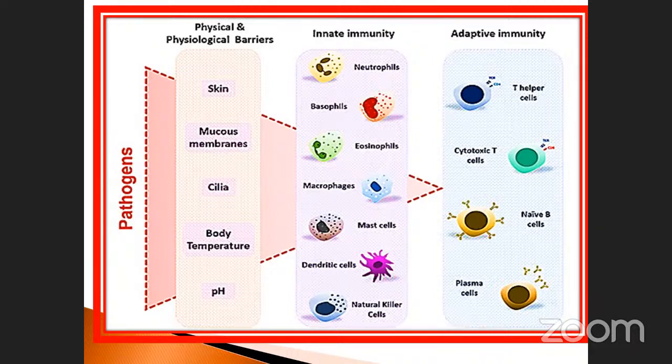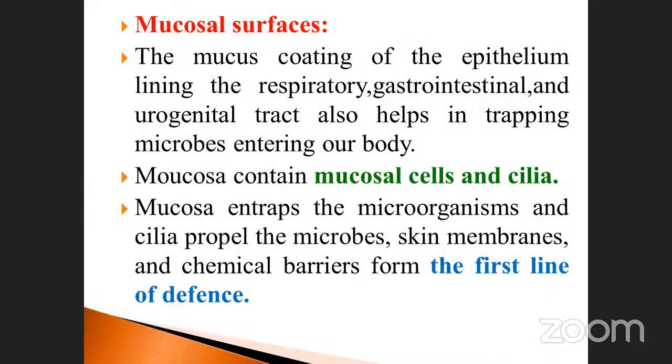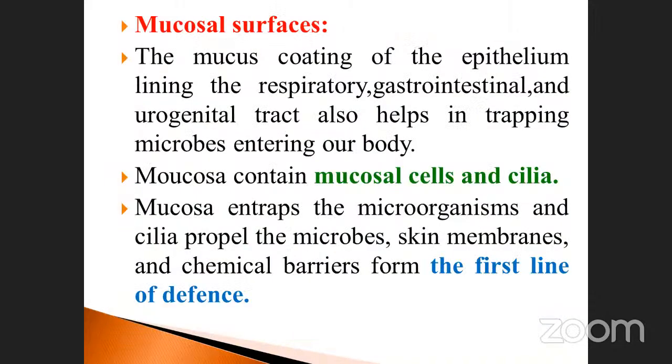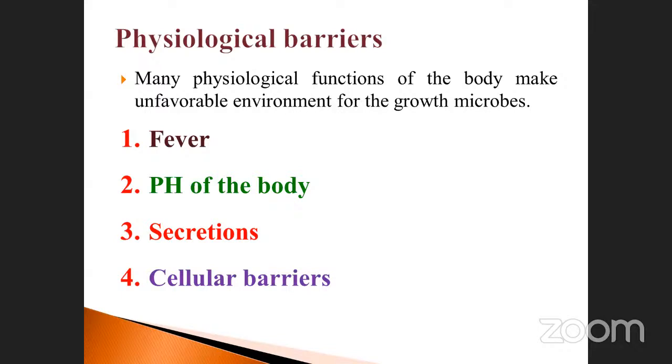Okay, see these are the things. Instead of cilia, we are having which one? Hair, in the nose or skin or whatever it may be. So these are the other things. And physiological barriers are also involved. Many physiological functions of the body make an unfavorable environment for the growth of microorganisms. As a result, fever, pH of the body, secretion, and cellular barrier, these are the physiological barriers.